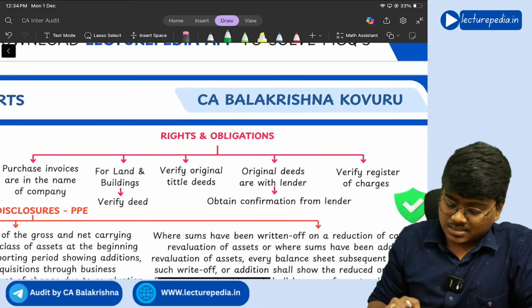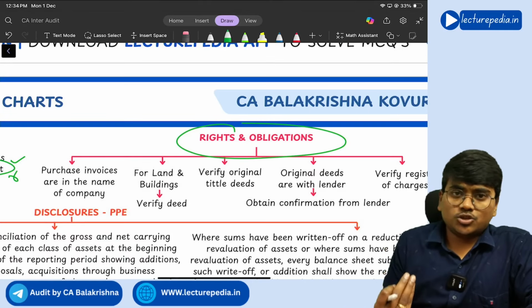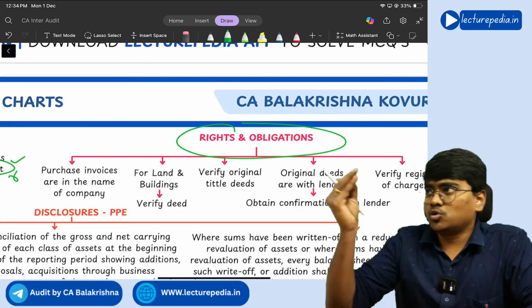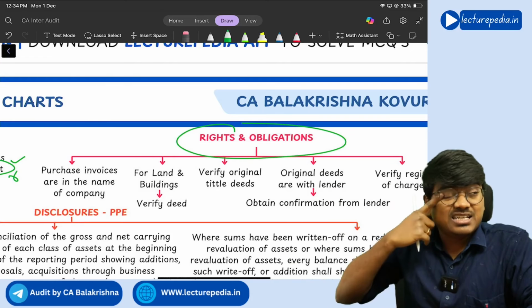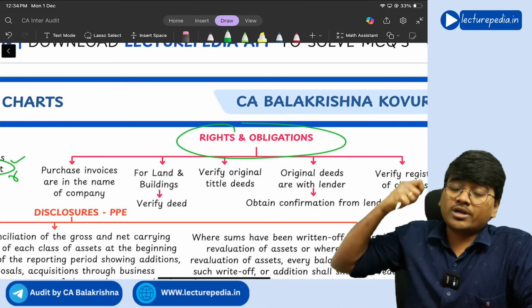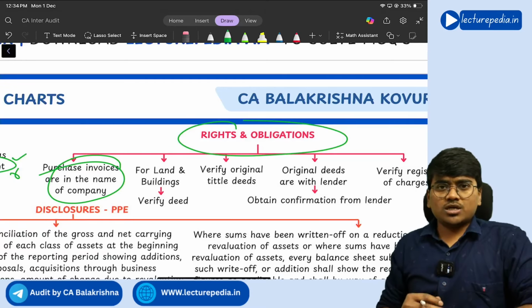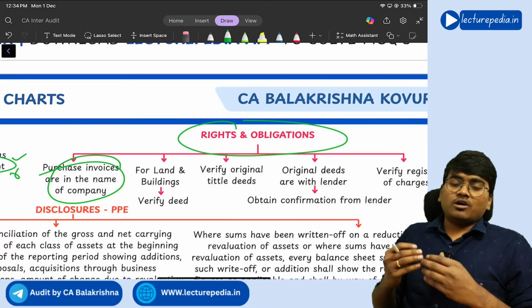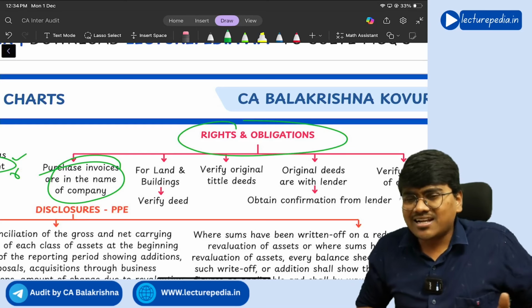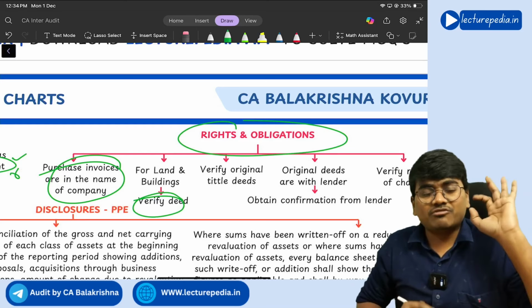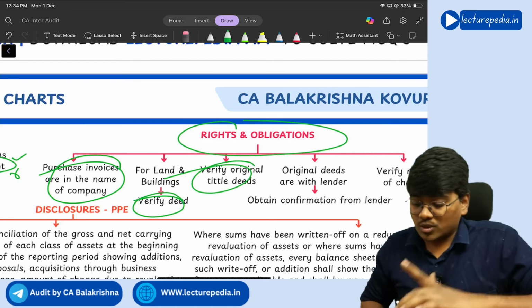Getting it? Yes. Next, rights and obligations over the asset. The entity is showing in the fixed assets 2 crore in the balance sheet. Now, whether the entity actually has an ownership right over that asset, for that what you will see? You will see the purchase invoice, whether the purchase invoice of that particular asset is in the name of the entity, and for land and buildings you will see title deeds. You will have to verify the original title deeds.